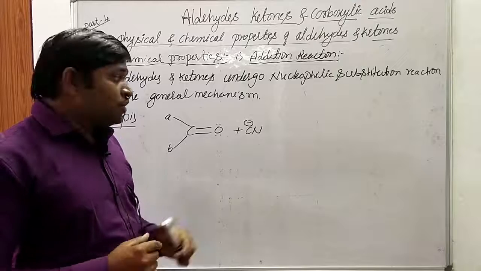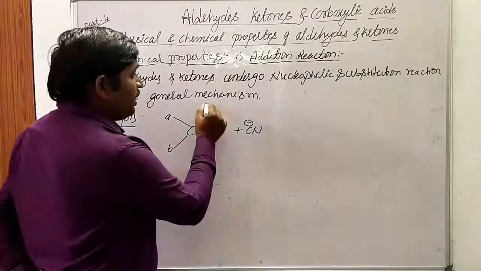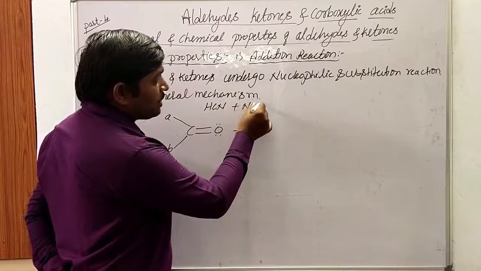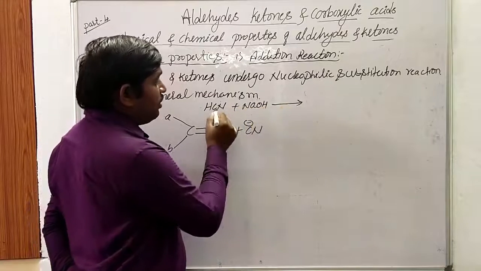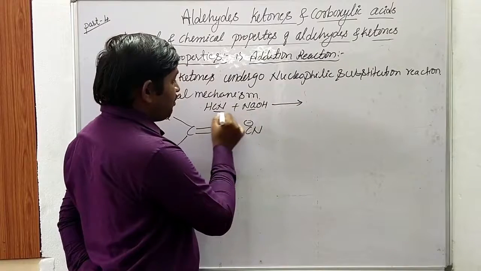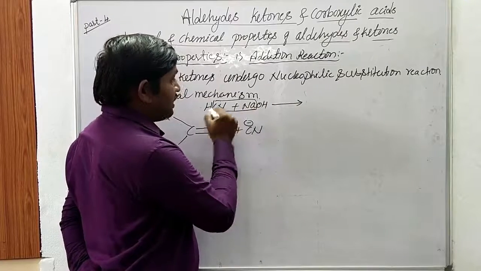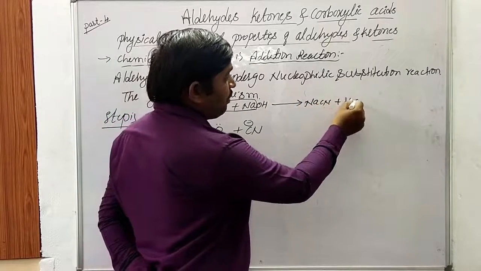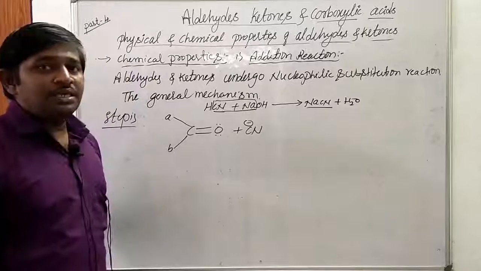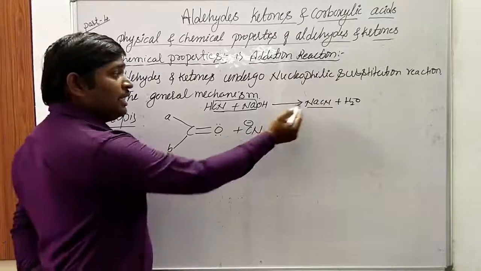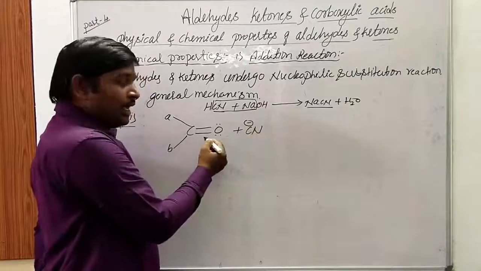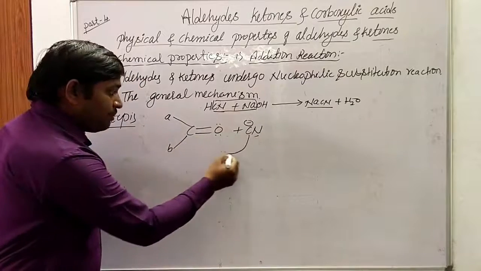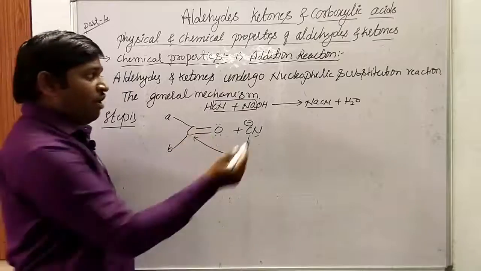that is, in the form of sodium cyanide. So how do we get this sodium cyanide? When HCN reacts with sodium hydroxide, that leads to the formation of sodium cyanide with the elimination of a water molecule. This sodium cyanide is an alkali. So when this alkali is added to any aldehydes or ketones, the attack of cyanide takes place on the carbonyl carbon atom.